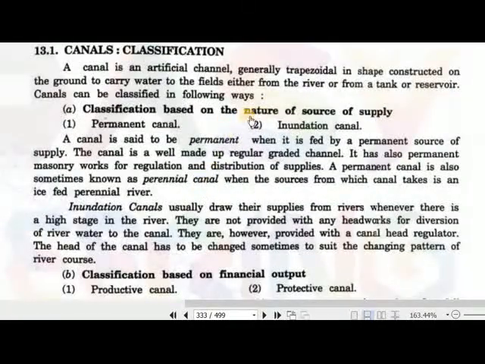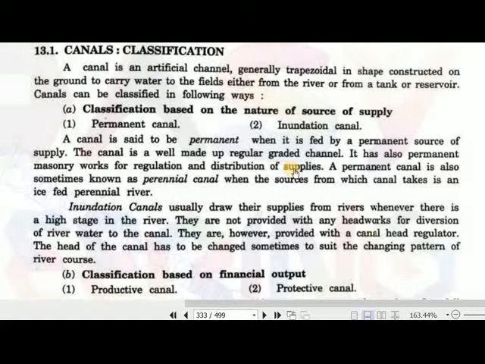There are two basic types of canal based on the nature of the source of supply: permanent canal and inundation canal. A canal is said to be permanent when it is fed by a permanent source of supply. I mean to say, when we have a water supply throughout the year, then we can say that is a permanent canal. The canal is a well-made, regularly graded channel, unlike a natural channel. It also has permanent masonry works for regulation and distribution of supplies, and permanent small headworks to distribute water to further tributaries, minors and so on.